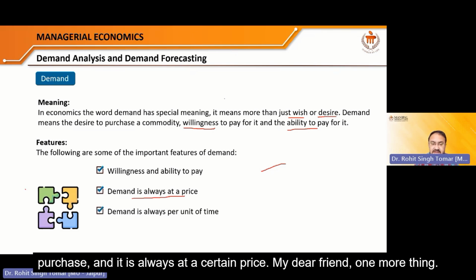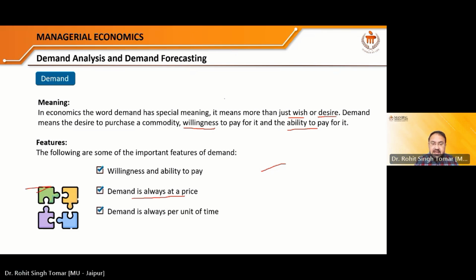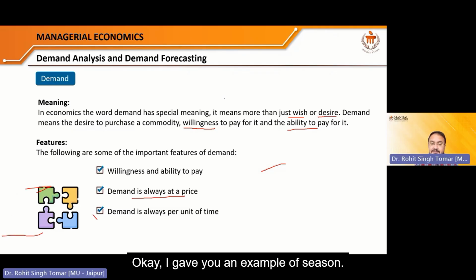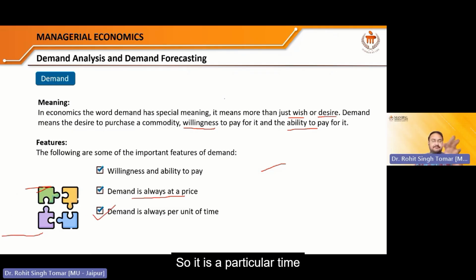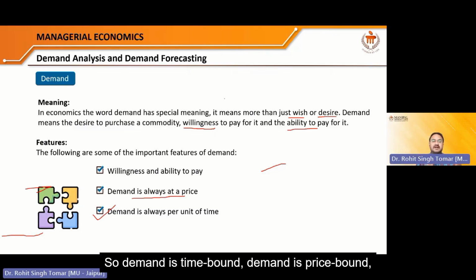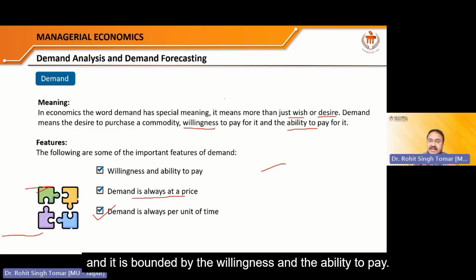My dear friend, one more thing: demand is always per unit of time. That means at a particular time also. I gave you an example of season. So it is a particular time because with time the price changes. These two things are also correlated. So demand is time bound, demand is price bound, and it is bounded by the willingness and the ability to pay.